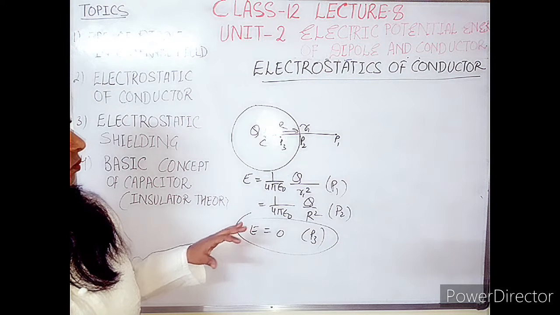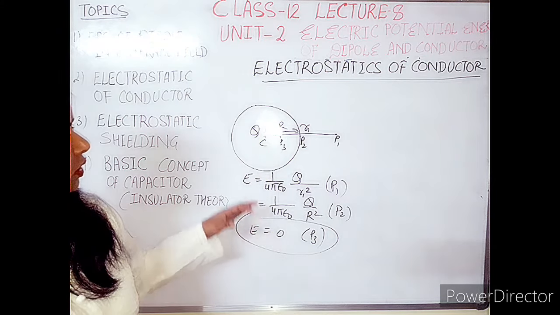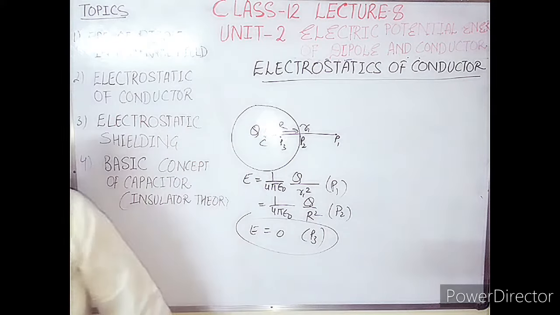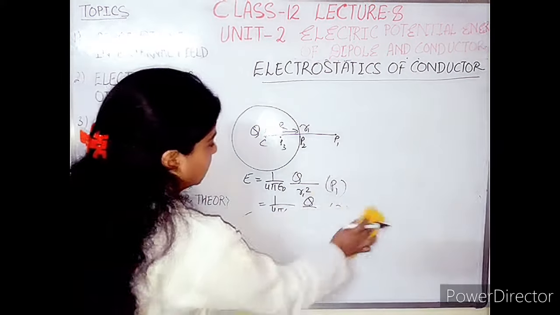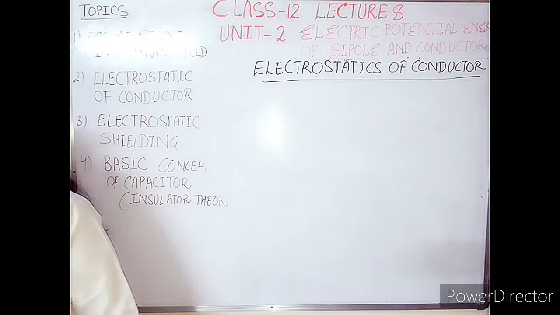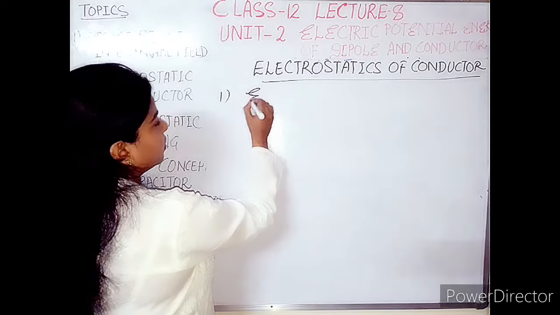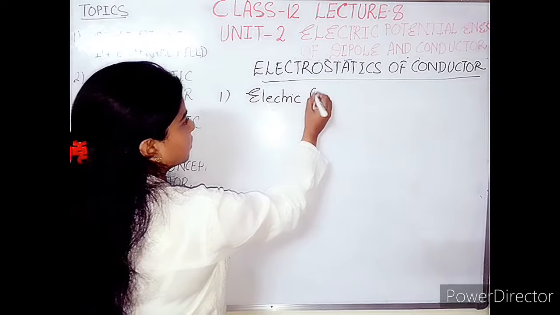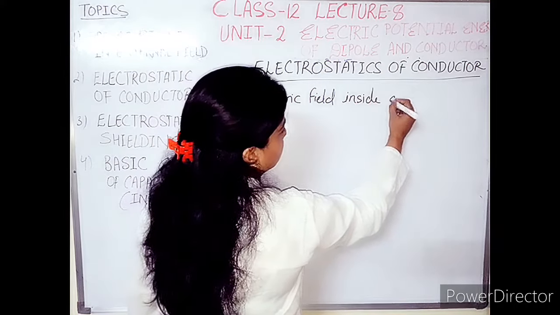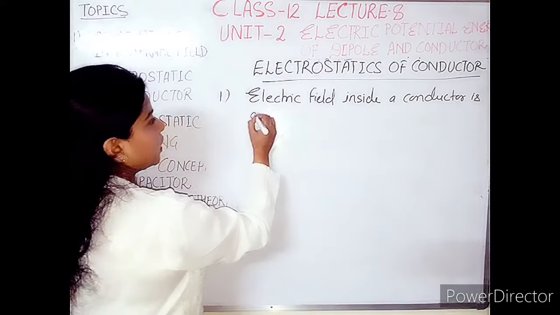I hope you remember the topic which I have discussed in Gauss theorem. So here we will take the case that electric field inside a conductor is 0. This is a very important point. Remember this main tip: first point, electric field inside a conductor is always 0.